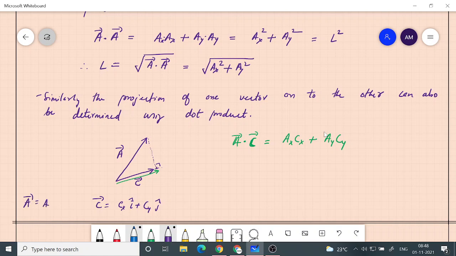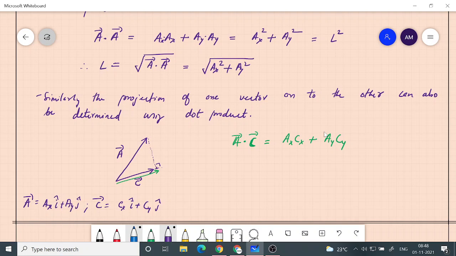So a is again ax i cap plus ay j cap. Here the x component of a is multiplied with the x component of c, so that is ax cx, and similarly the y component of a multiplies the y component of c, so that is ay cy. This is the basic definition for the dot product, if that is defined for a particular vector space. As I told you, it is not necessary that we have this structure, but this structure is very useful.